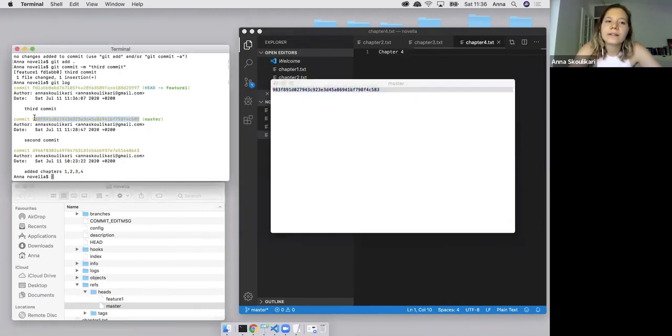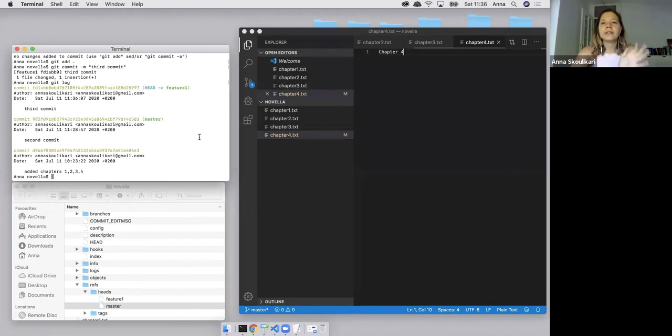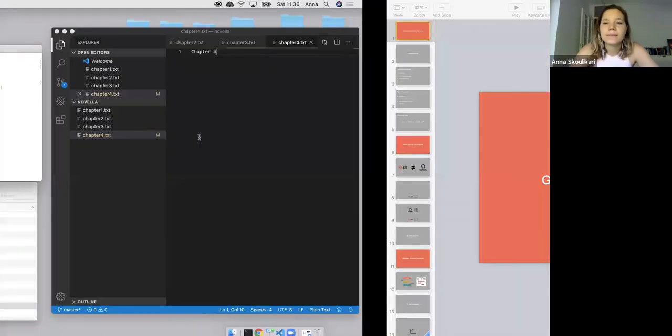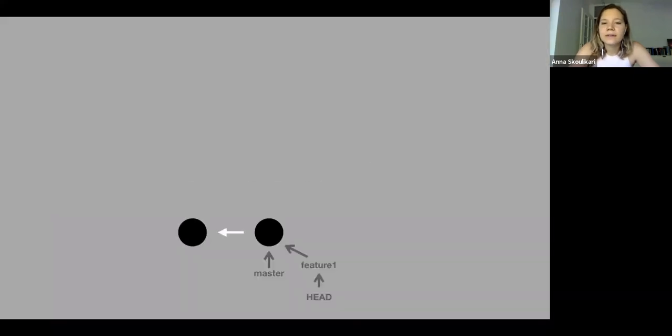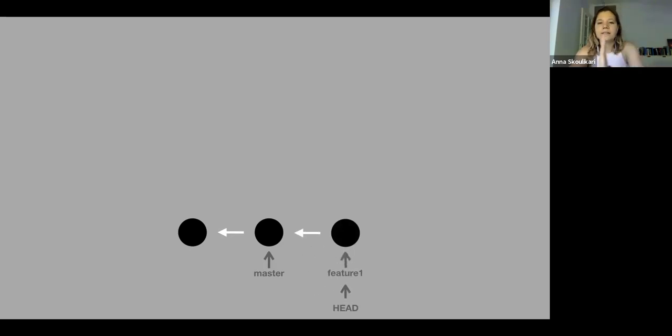With this, I wanted to demonstrate that when you make a commit, it's the branch that you're currently on when you make that commit that will be updated to point to that latest commit. Let's see that in the diagram. We made a commit, and then the feature 1 branch updated to point to that latest commit. And that was basically it.